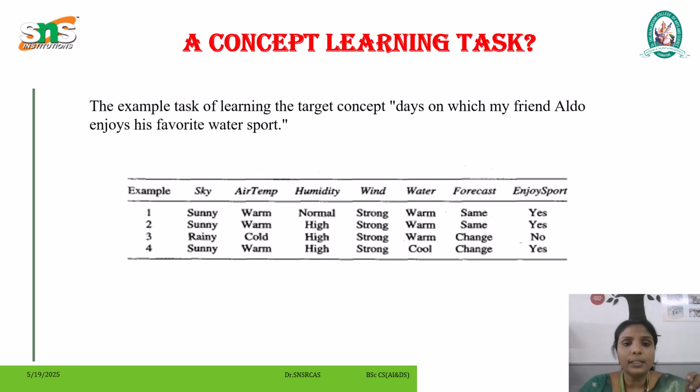Next, we see the task. So a concept learning task. For example, here the task is learning the target concept, the days on which my friend Aldo enjoys his favorite water sport. So here the task is on which days Aldo prefers to enjoy his favorite water sport.